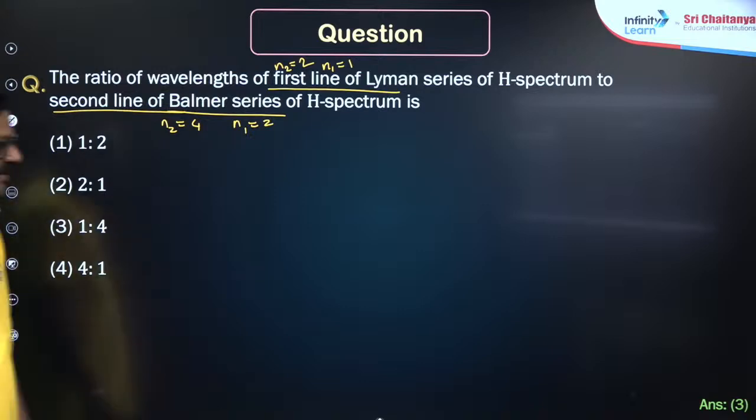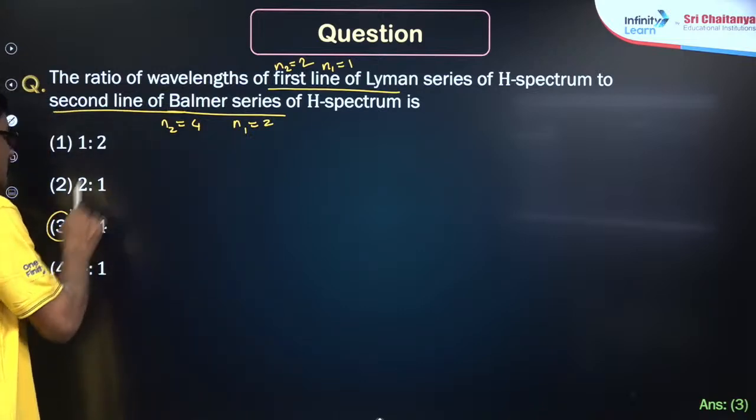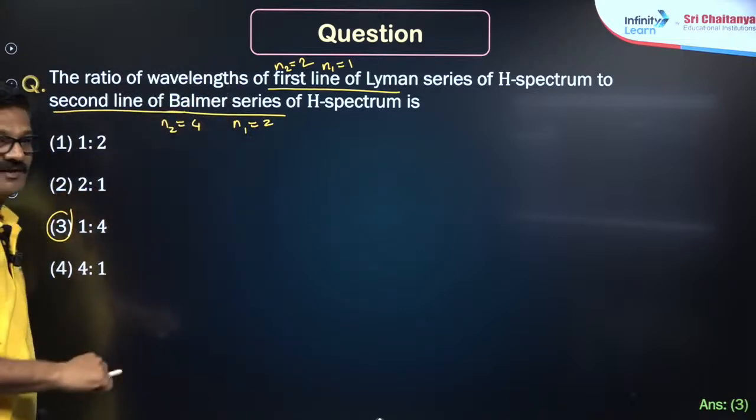Now it is going to be option 3. 1:4 is coming, you have to check it.